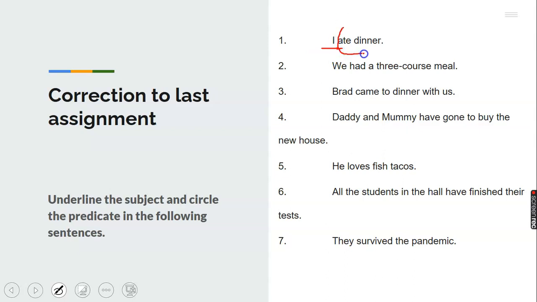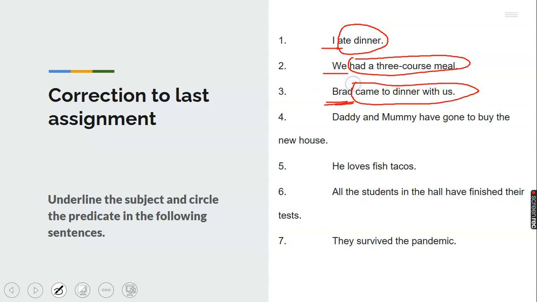Then we circle the predicates. Ate dinner. I told you that the predicates start from the action word. That's the verb. Number two, we is the subject. Had a three-course meal. Now, Brad is the subject. Came to dinner with us is the predicate. Daddy and mommy, don't forget I told you about compound subjects. Daddy and mommy. Then we have the predicate: have gone to buy the new house.